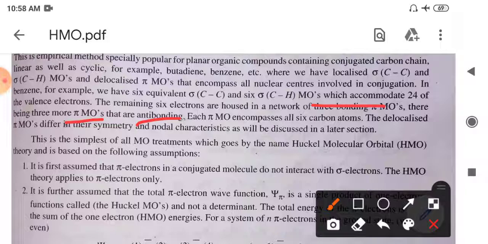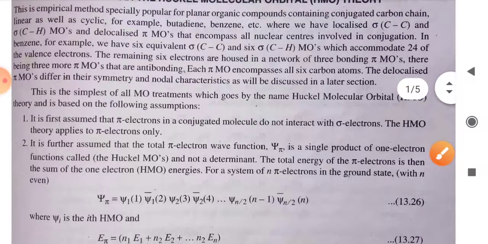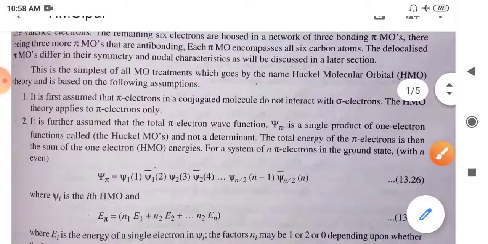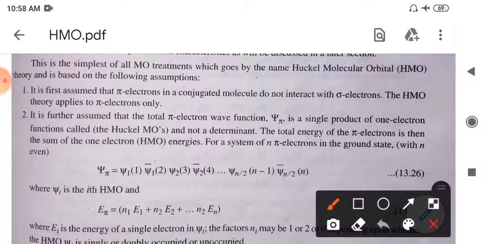Okay. So there are certain assumptions which will be utilized for the derivation of this theory. So what are those assumptions? This is the simplest molecular orbital treatment, which goes by the name of Huckel molecular orbital theory, which is based upon the following assumptions. So the first assumption is that the pi electrons in the conjugated molecular orbitals do not interact with the sigma electrons. Okay, so this is quite a drastic assumption, and if we practically observe, we might face some inaccuracies in the observations.